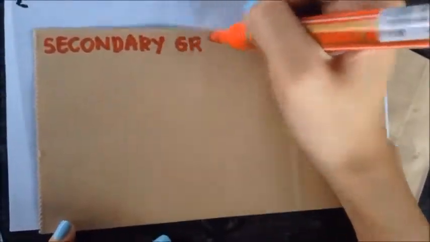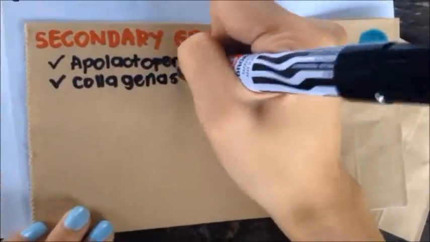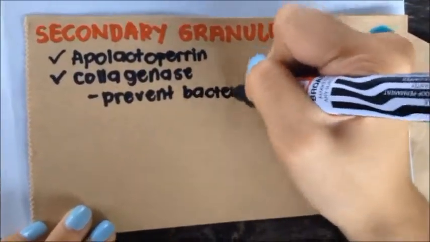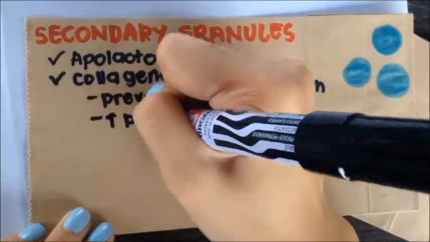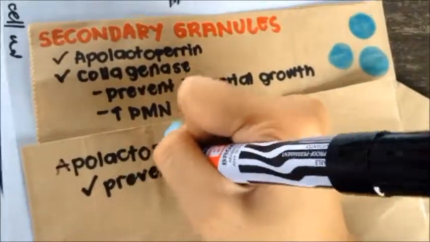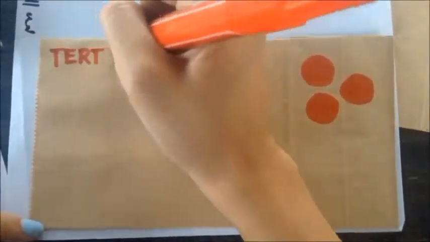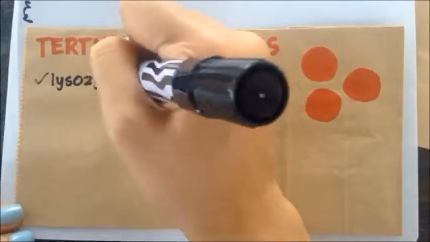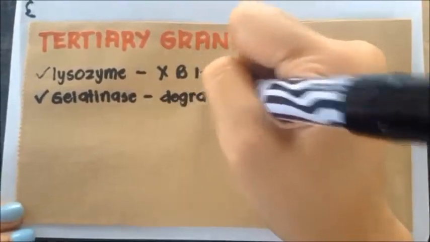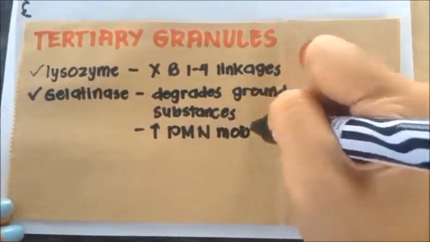The secondary granules. These contain additional enzymes such as apolactoferrin and collagenase, which prevent bacterial growth and increase the PMN mobility. Apolactoferrin binds free iron and prevents the bacterial synthesis of heme-containing proteins. The tertiary granules contain lysozyme and gelatinase. Lysozyme breaks beta-1,4 linkages, while gelatinase degrades ground substances between cells and increases PMN mobility.